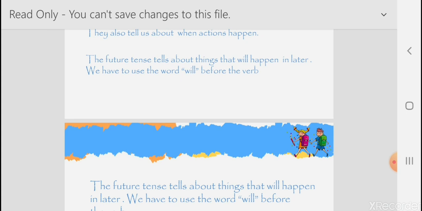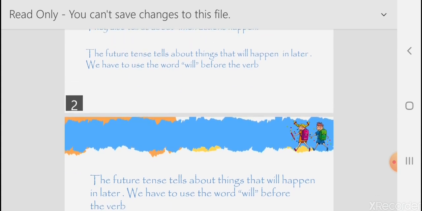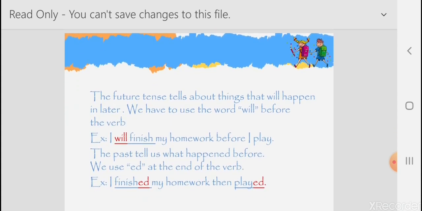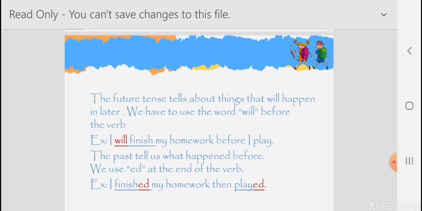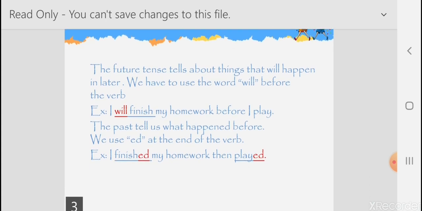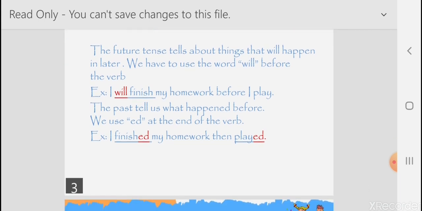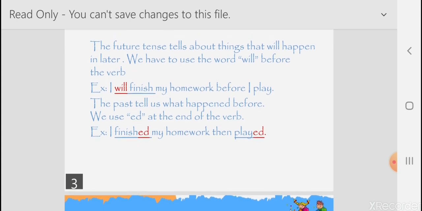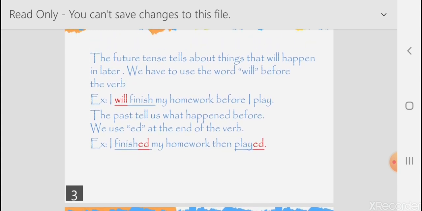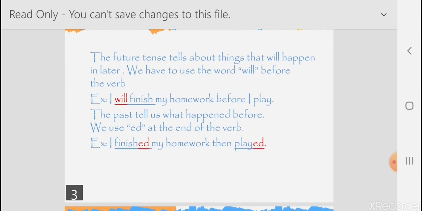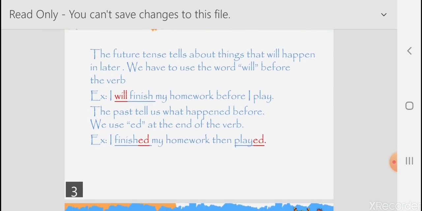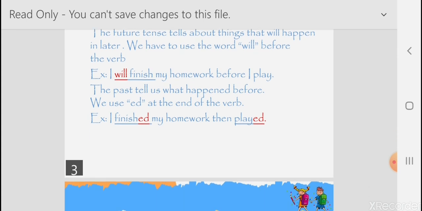So now, if we are talking about the future, we have to use the word will before using the verb. For example, I will finish my homework. I will finish my homework before I go to play. So here, the word finish is the main verb in this sentence. And that means I did not finish my homework yet. I am going to finish it later. So I have to use the word will to tell about the future. I will finish my homework.